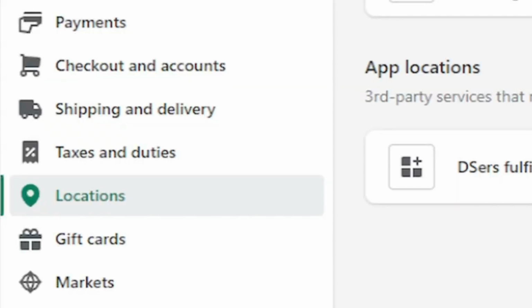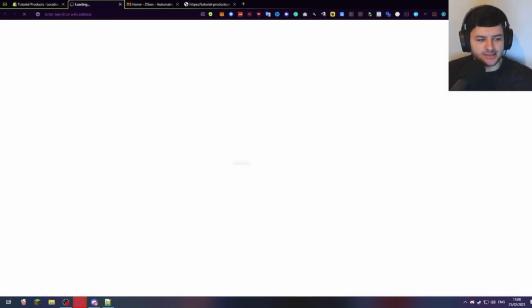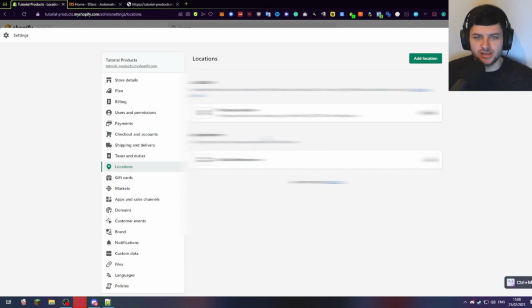Also, in locations, I'm going to blur this out, but this is the location of your store. So your shop location will usually be here. It'll say your address if it's a personal address or a commercial address, and it'll also show your app location. So my main fulfillment app is DS's, which I always show you guys to use to auto fulfill everything. I'm shipping products from their fulfillment service, or at least using that to fill AliExpress orders, right?